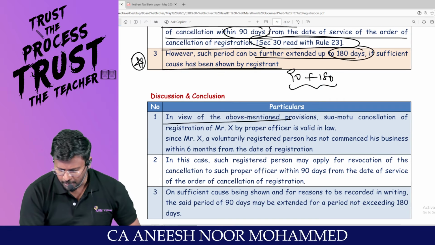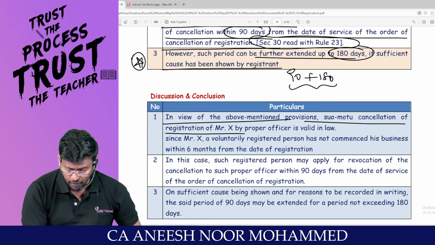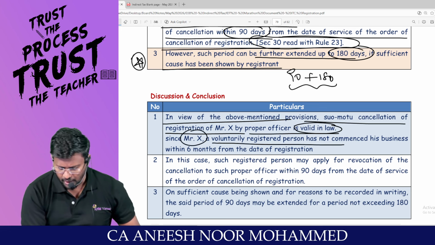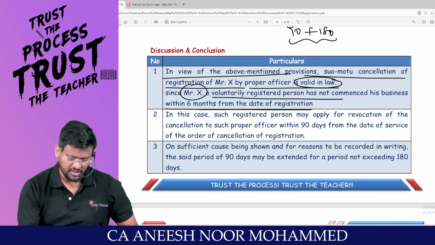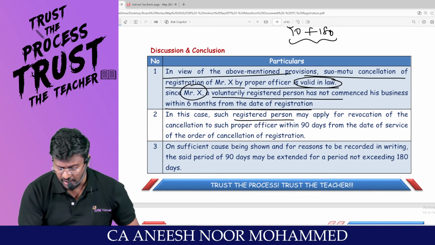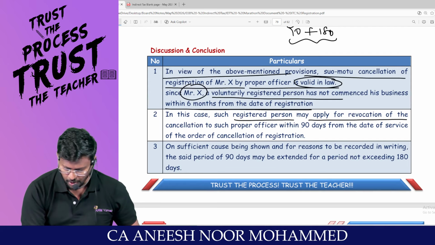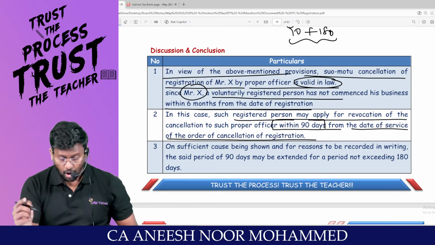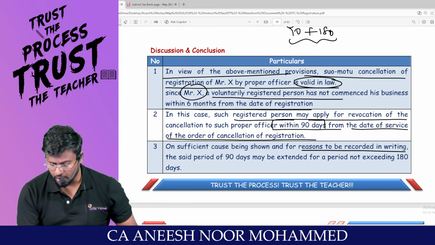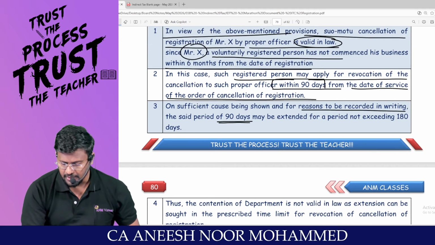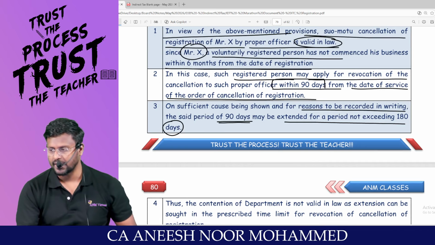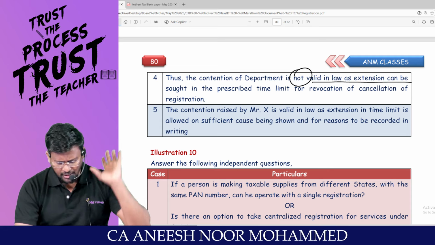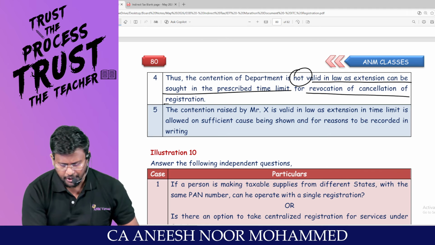In view of the above mentioned provision, suo motu cancellation of registration of Mr. X by the proper officer is valid in law. First of all, the proper officer is correct, because Mr. X, a voluntary registered person, has not commenced the business within 6 months. In this case, such registered person may apply for revocation of cancellation to such proper officer within 90 days from the date of service of the order of cancellation of registration. Right? On sufficient cause being shown and for reasons to be recorded in writing, the said period of 90 days may be extended for a period not exceeding how many days? 180 days. Thus, the contention of the department is not valid in law, as an extension can be sought beyond the prescribed time limit for revocation of cancellation of registration.